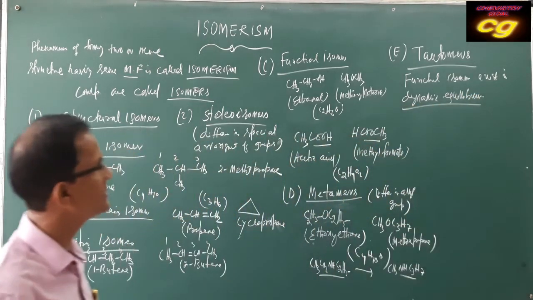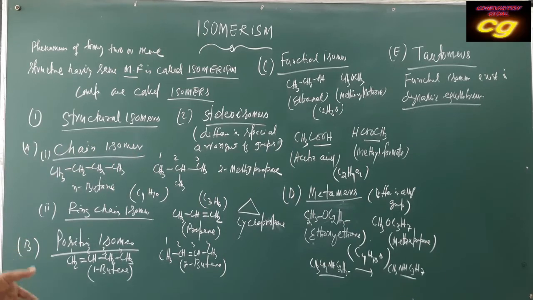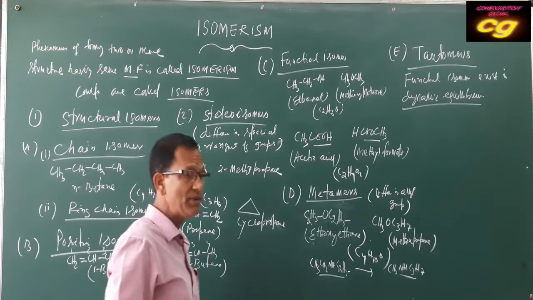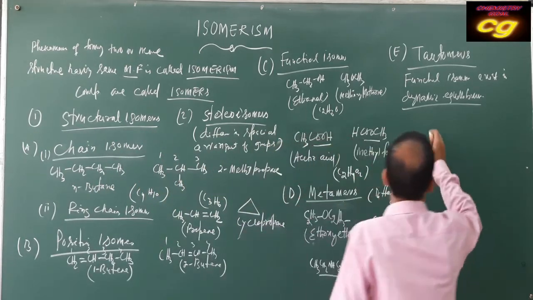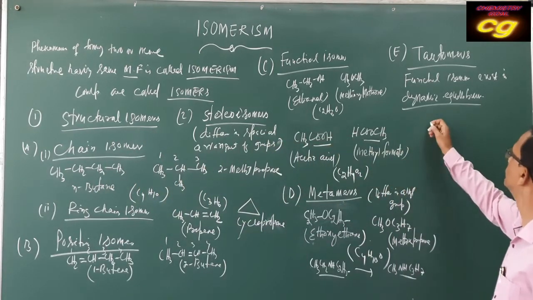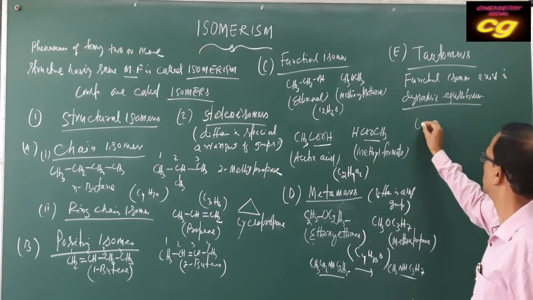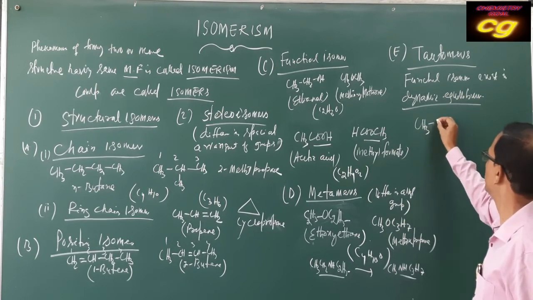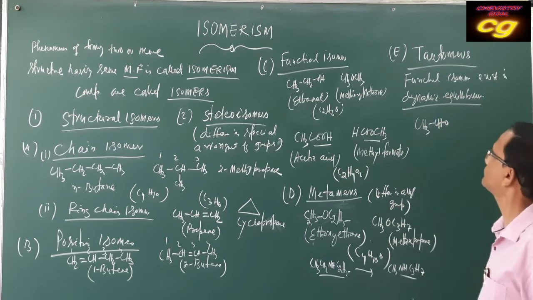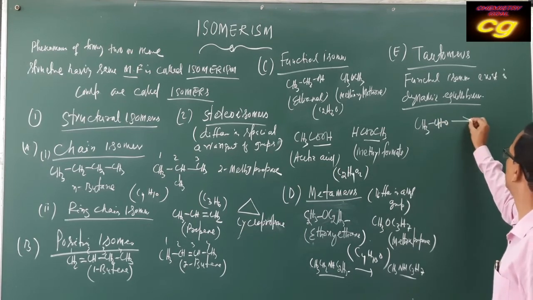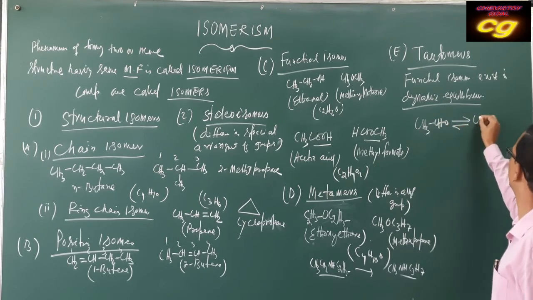That means the formula is the same, but the functional group differs, and they can be interconvertible. For example, you can take CH3CHO. This compound exists in dynamic equilibrium.